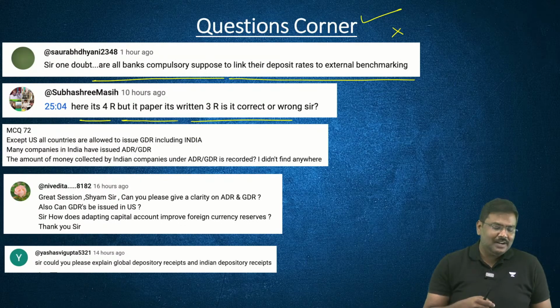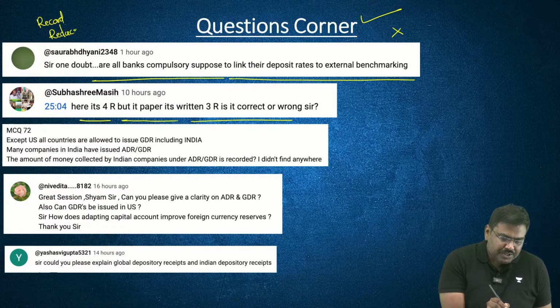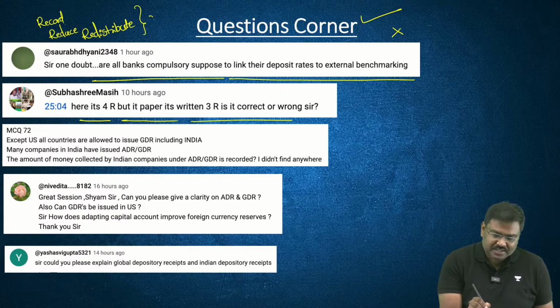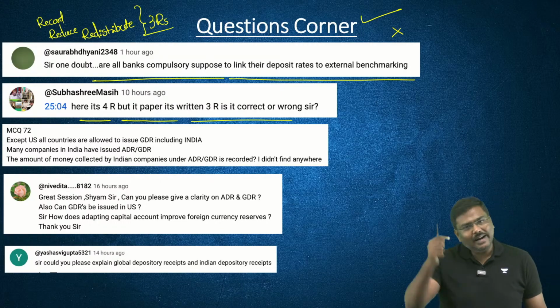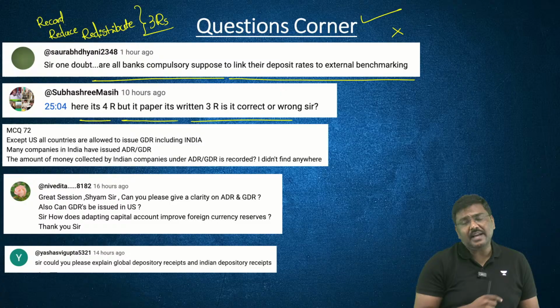My dear, please understand. The 3 R's are essentially record, reduce, and redistribute. These are the actual 3 R's. Now somebody will say, but sir, you wrote the term representation as well.